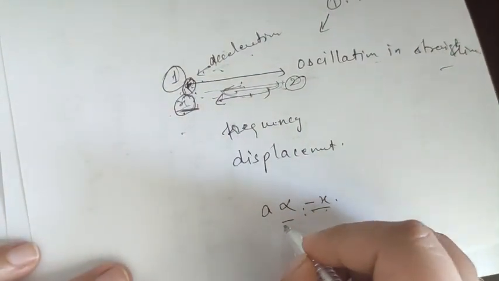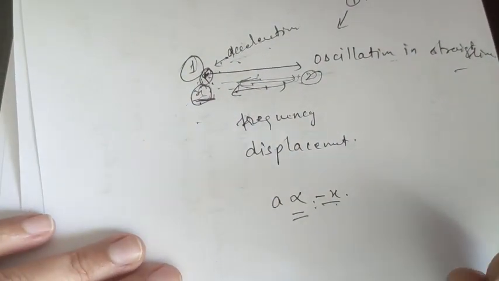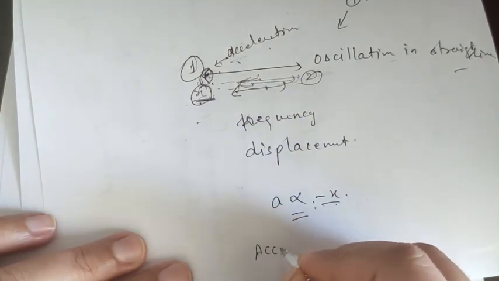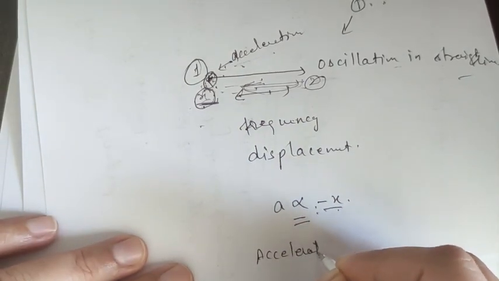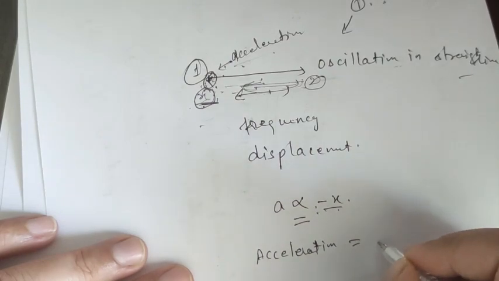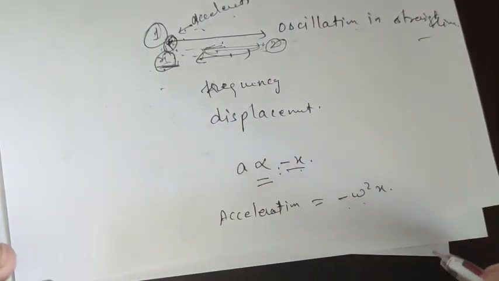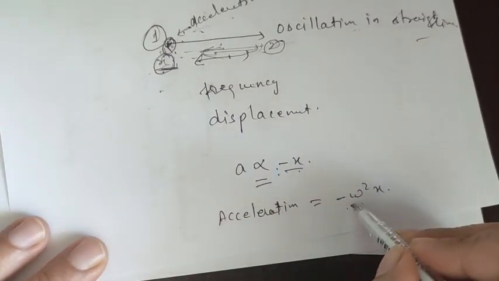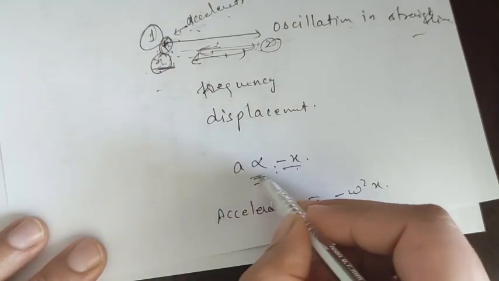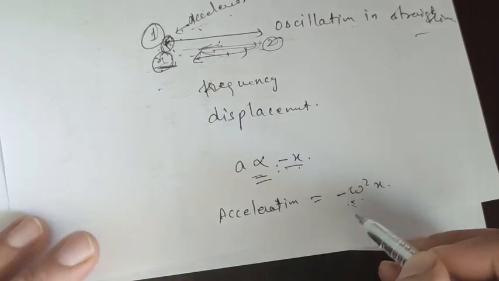So if we remove the proportionality sign, then acceleration is equal to minus omega x. Omega is the angular velocity, or basically the proportionality constant.